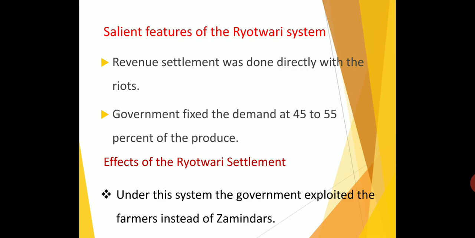Then the effect of the Rayatwari system. What are its demerits? In most areas the land revenue fixed was excessive. Most of the areas had high land revenue, and the Rayats could not pay the tax even in the best of seasons. Even in a good season they could not pay the tax, because so much tax was collected. This is one of the demerits.